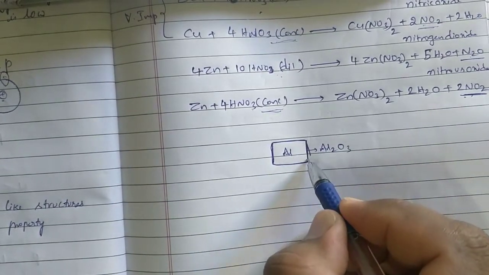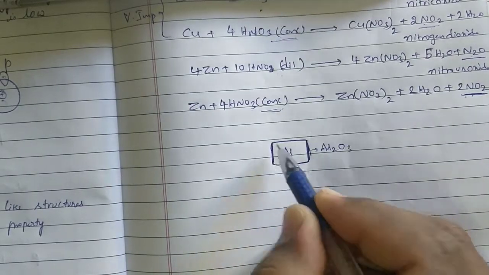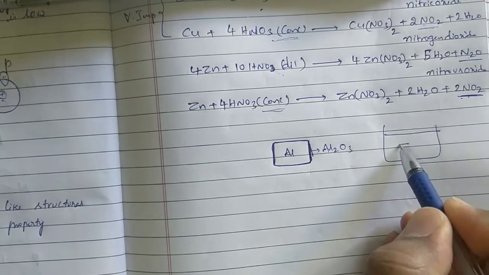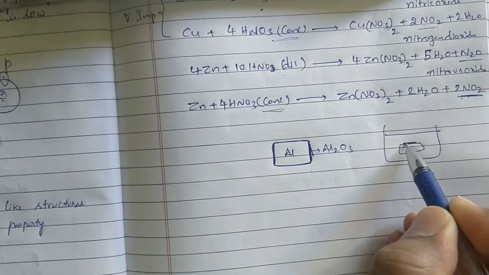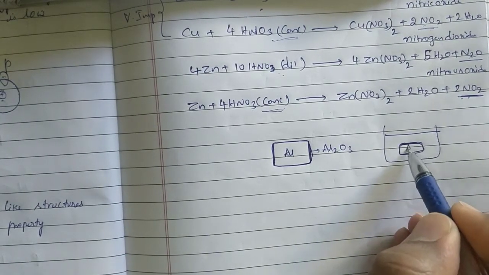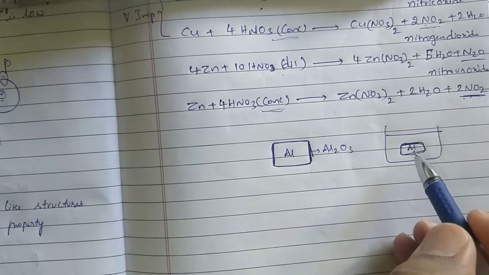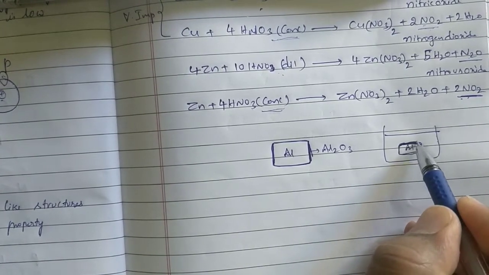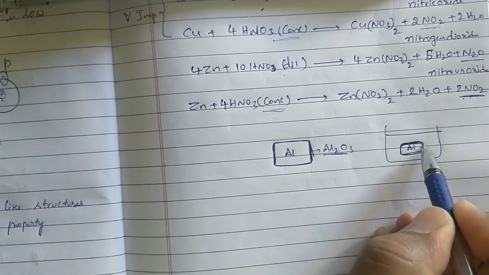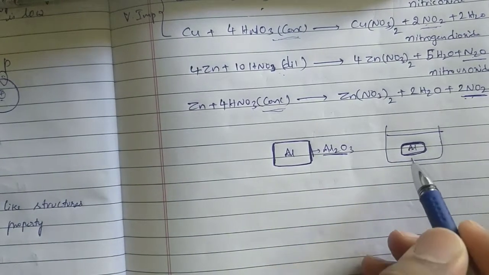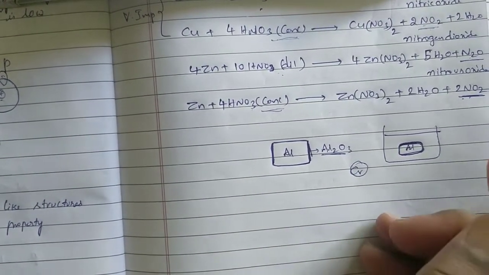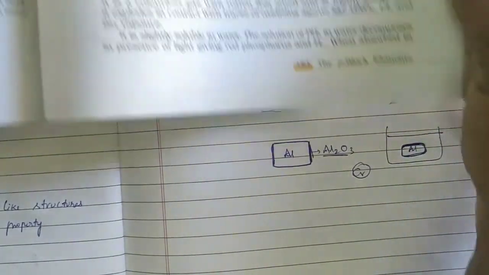Because this oxide is very less reactive, when this aluminium is kept in nitric acid, the oxide is in contact with nitric acid, so the aluminium inside is not able to react with nitric acid because it is protected by a protective layer of Al2O3. It is passive, means it won't undergo reaction easily. That's why aluminium and chromium won't undergo dissolution in nitric acid. That is the meaning. Okay.